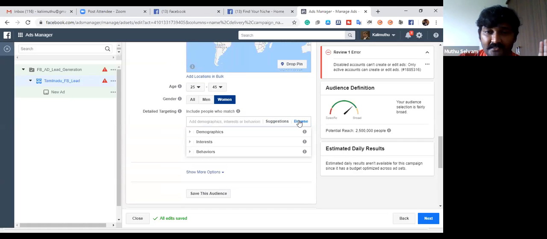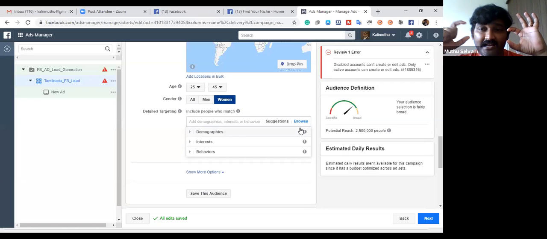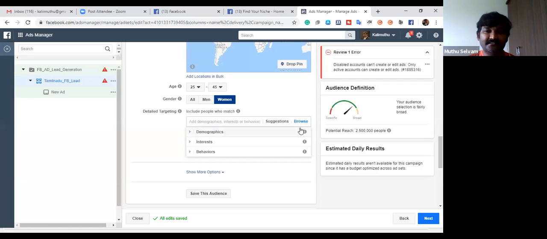In your area, what kind of people? We need to select the people. After selecting the people, what kind of interest they have. Either those people would be interested in our product, then of course they are interested. Then what kind of behavior they have. So we need to identify these three factors. When we shortlist these three factors, we will exactly target the people. Okay, so that's what they need.